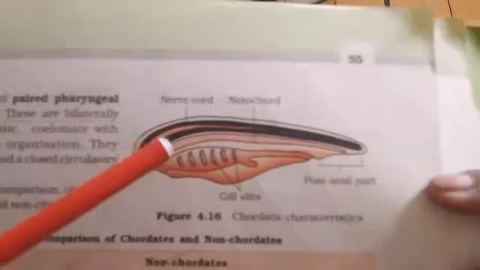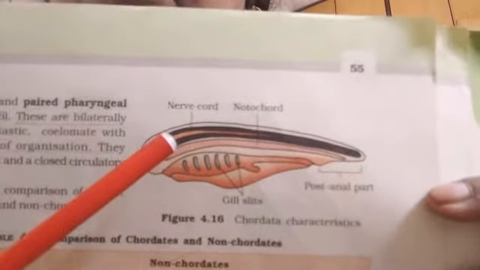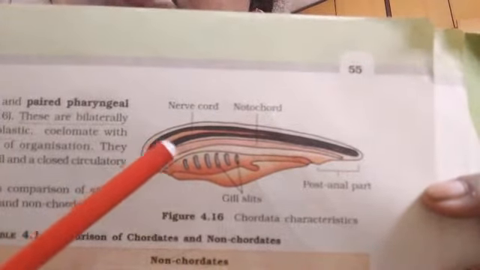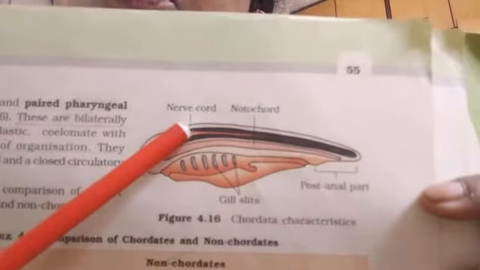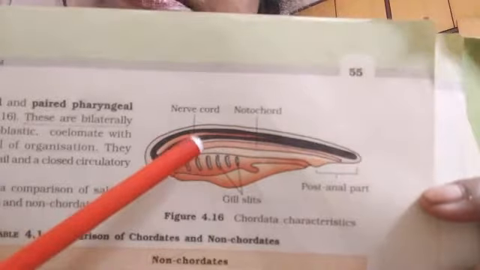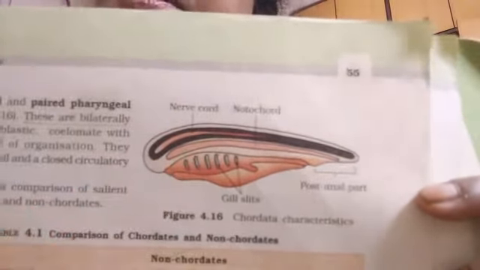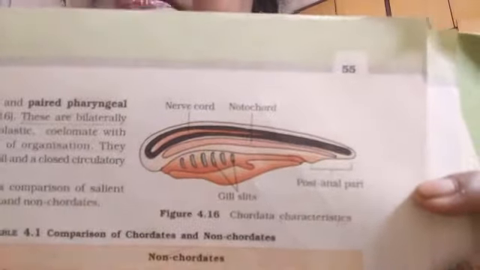So here is the picture of the chordates. You can see the notochord, dorsal hollow nerve cord, pharyngeal gill slits. Clear? All these are present in the chordates.